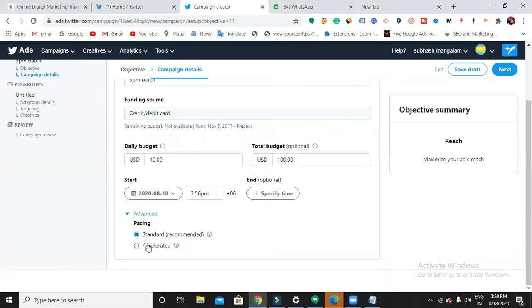I don't care when it stops, but I want to show continuously. Let's say tomorrow you have a shop opening. At that time you can choose accelerated, because your ad will be showing continuously, and if it is showing continuously, there will definitely be more interactions. At that time you are looking out for many ticket purchases, so you can choose accelerated. Standard is always the one recommended by Twitter. We have the same option in Google Ads as well. You can just choose that.